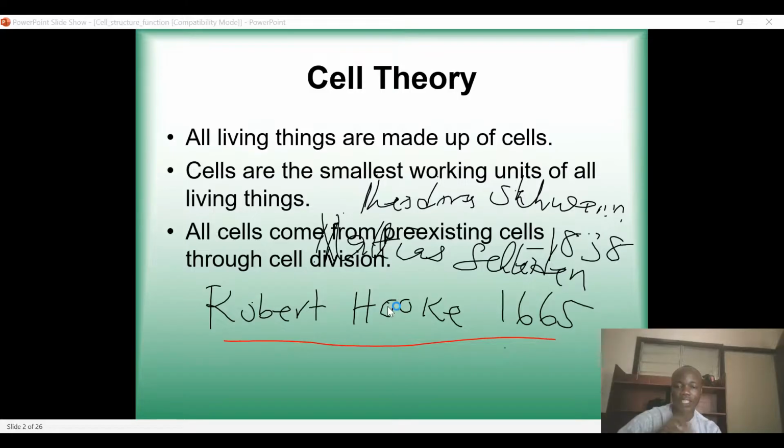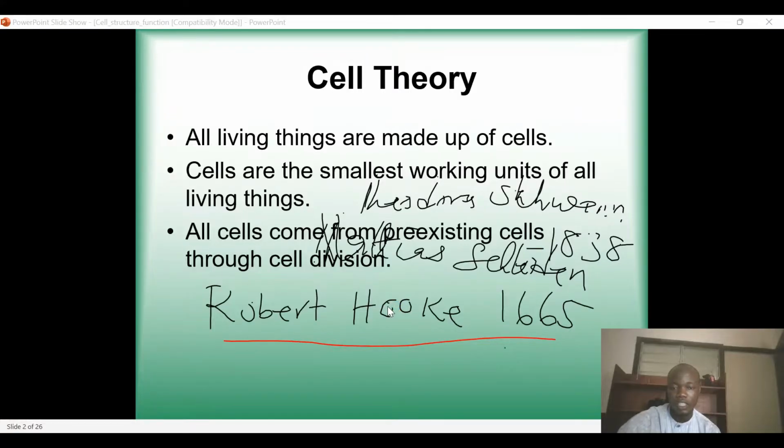Like if you have protein and carbohydrate with some lipid, then with just some simple non-covalent process, they will generate what we call supramolecular complexes. And of course, a virus is one of the examples of supramolecular complexes. So because a virus is below the cell, that is why it cannot sustain life. So the second theory here is telling us that the cells are the smallest working unit of all living organisms.